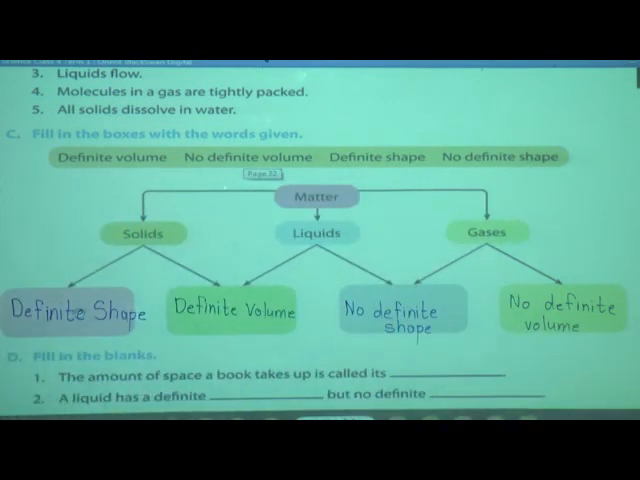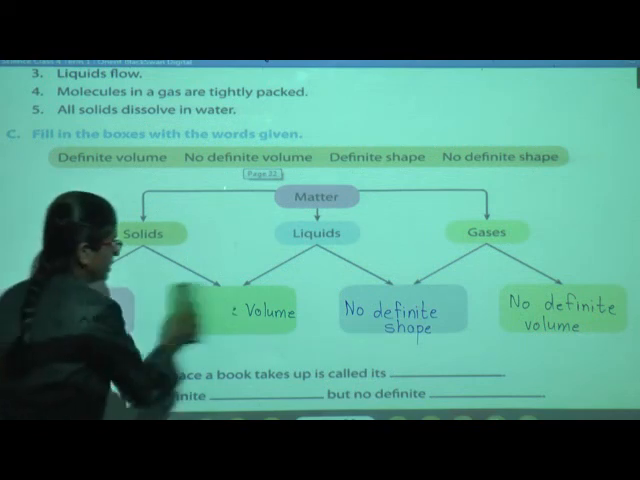Dear students, did everybody understand? You have to copy this. Solids have definite shape and definite volume. Liquids have definite volume and no definite shape, and gases have no definite shape and no definite volume. Now we will move to the next question.